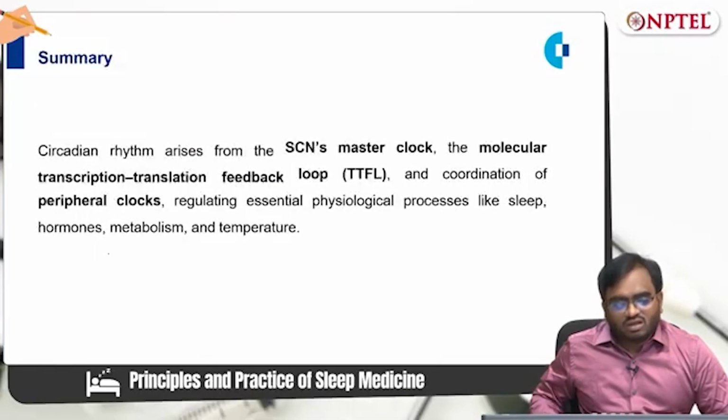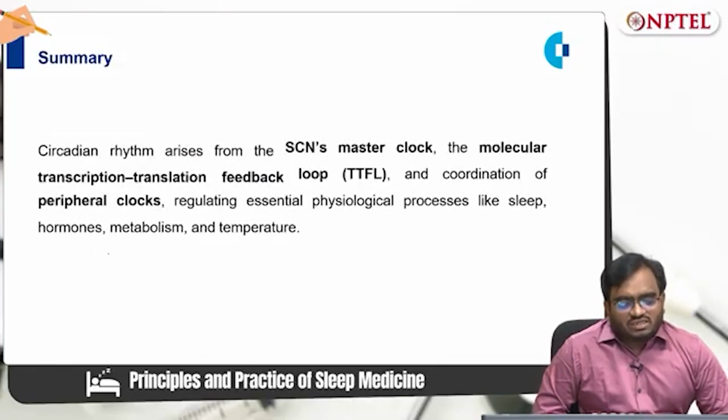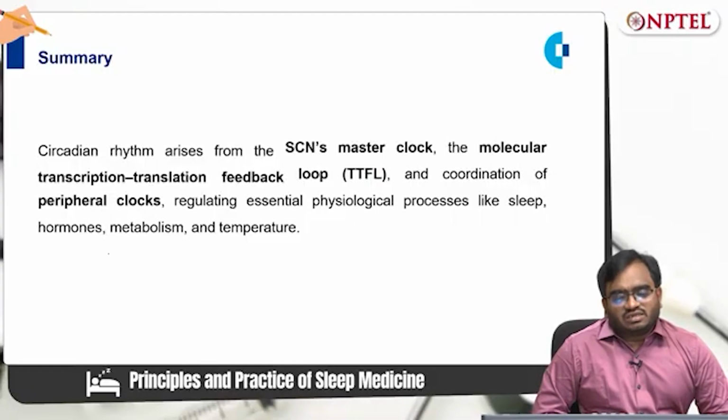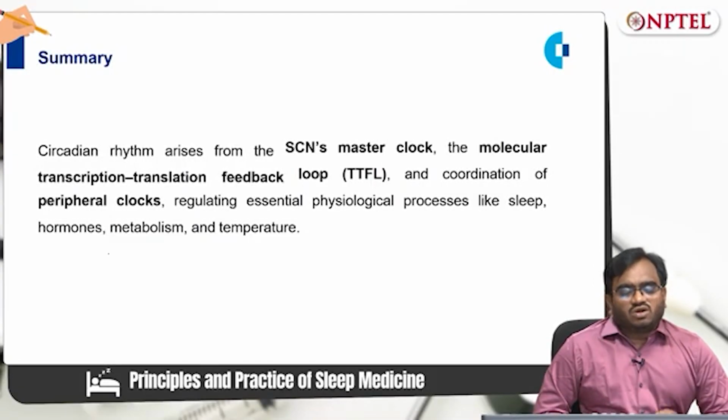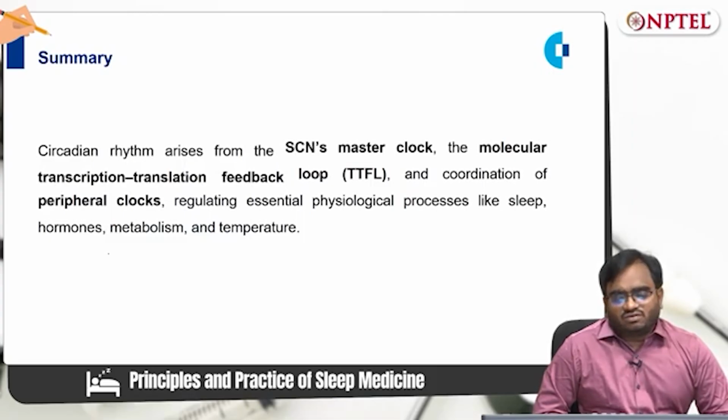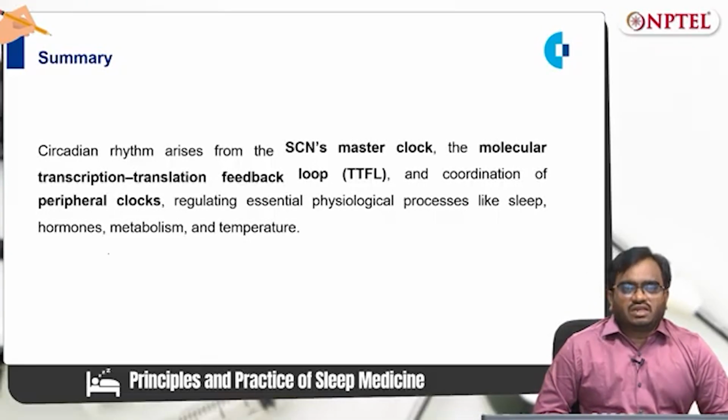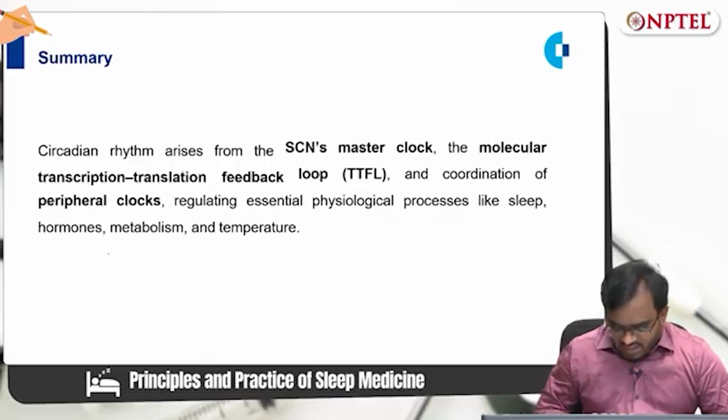So, to summarize, circadian rhythm arises from the suprachiasmatic nucleus master clock and the molecular transcription-translation feedback loop, and it coordinates with the peripheral clocks. So, ultimately it regulates the essential physiological processes like sleep, hormones, metabolism and temperature.